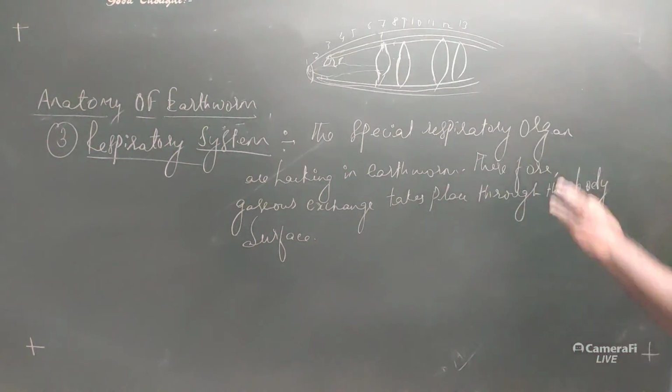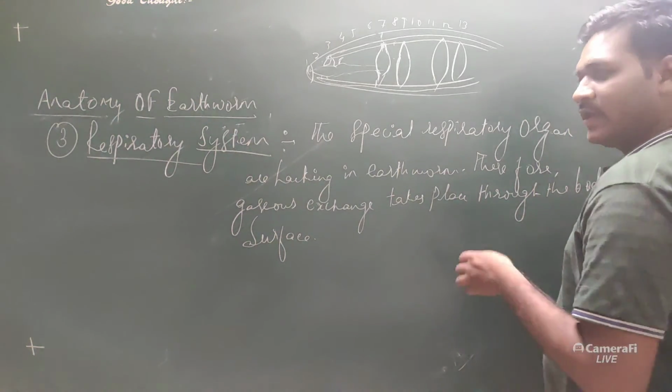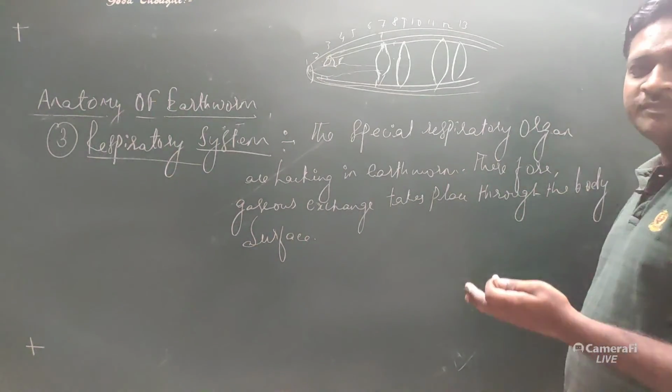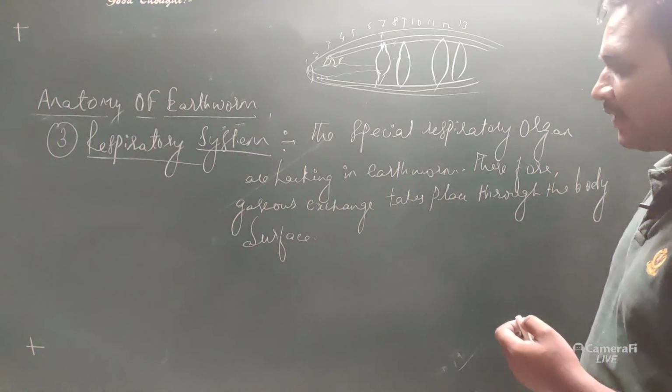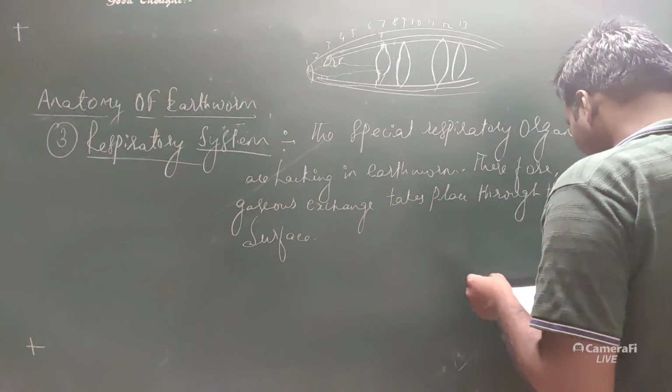Okay, so the special organ, that is like lungs, they don't have. Even though they don't have the gills, so how do they respire? They respire with the help of body surface, that is called cutaneous type of respiration.